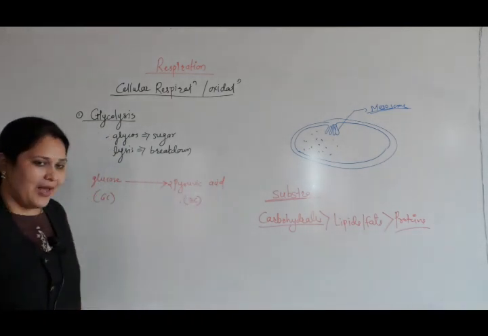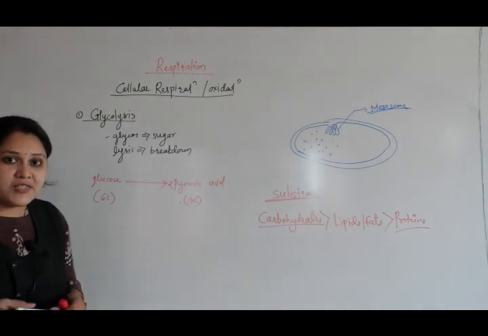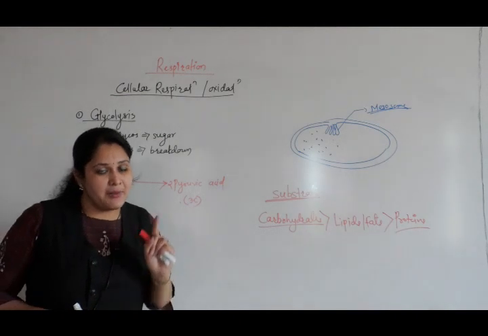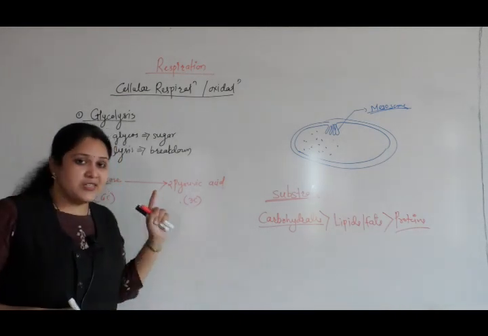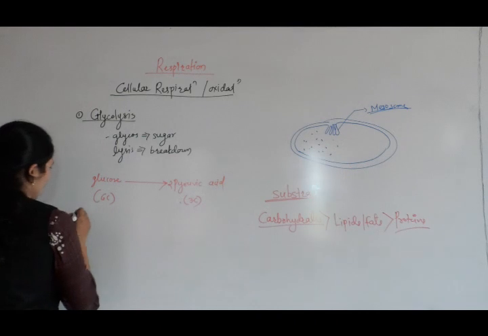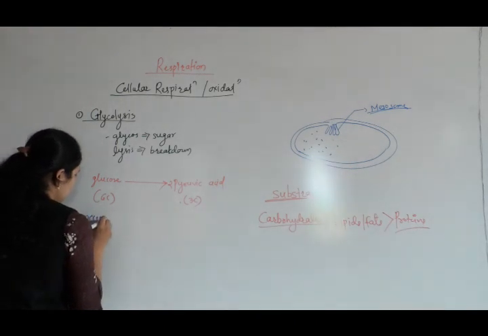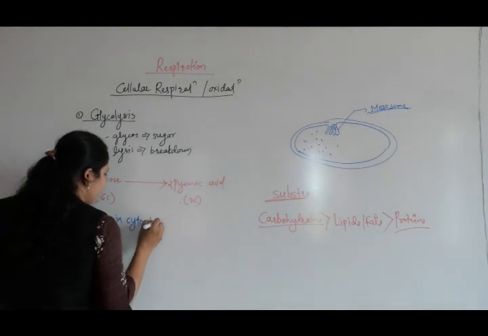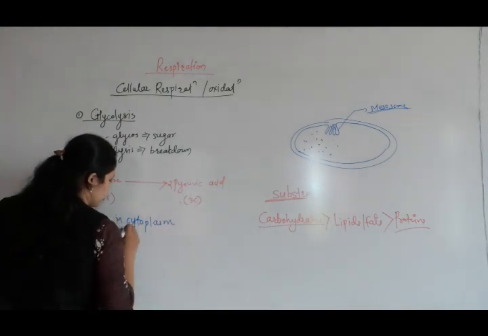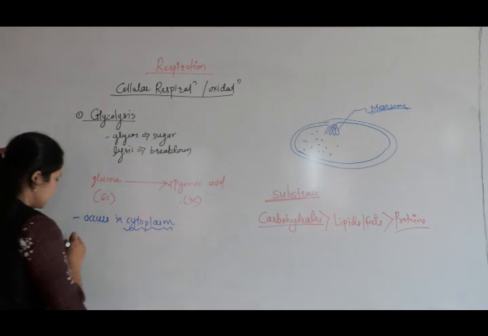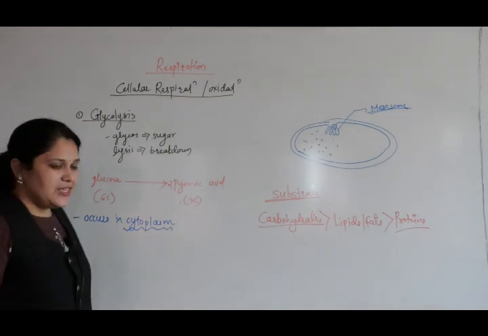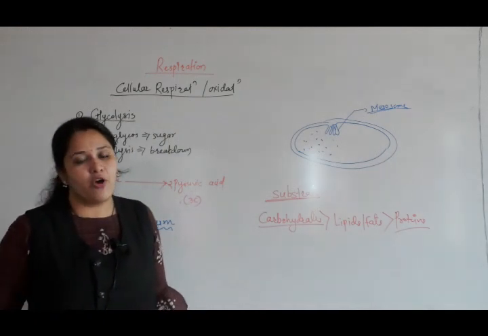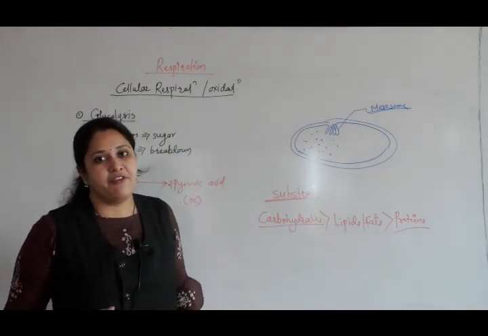Now this process occurs in cytoplasm. Still, it is not taking place in mitochondria. This process begins in cytoplasm. So the first phase of respiration occurs in cytoplasm. Okay, it is a 10-step reaction. Ten different intermediates are formed, which are mediated by 10 different enzymes.